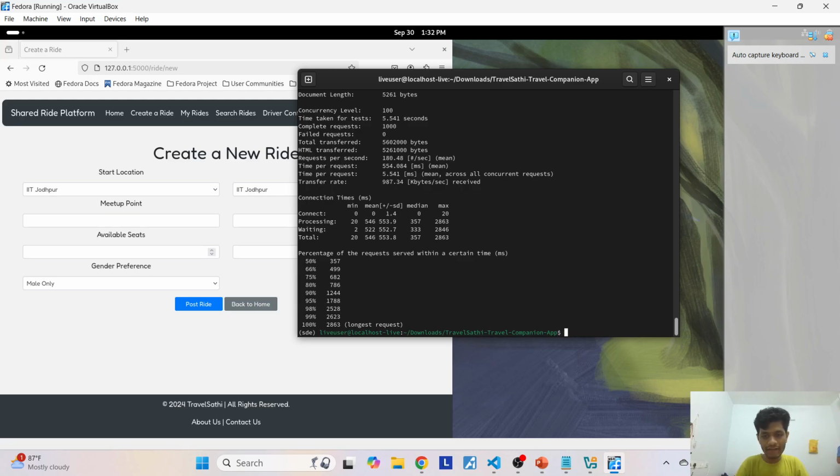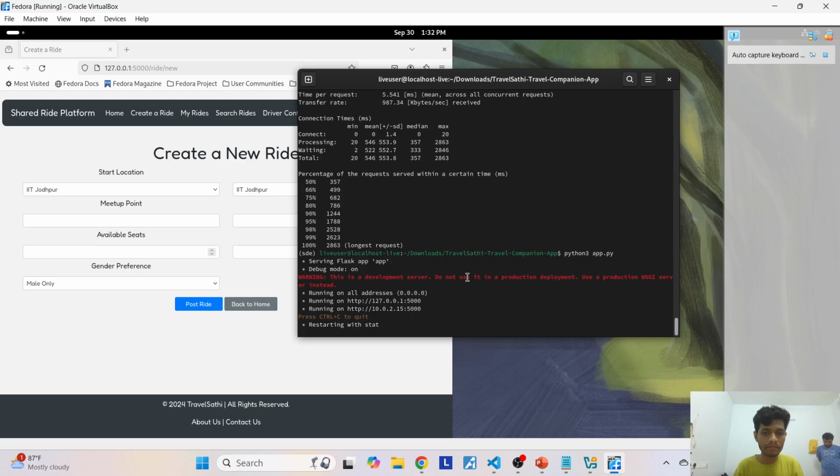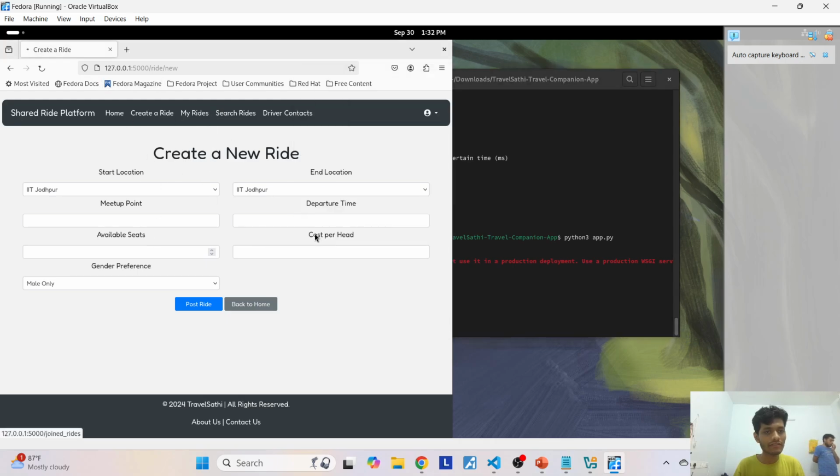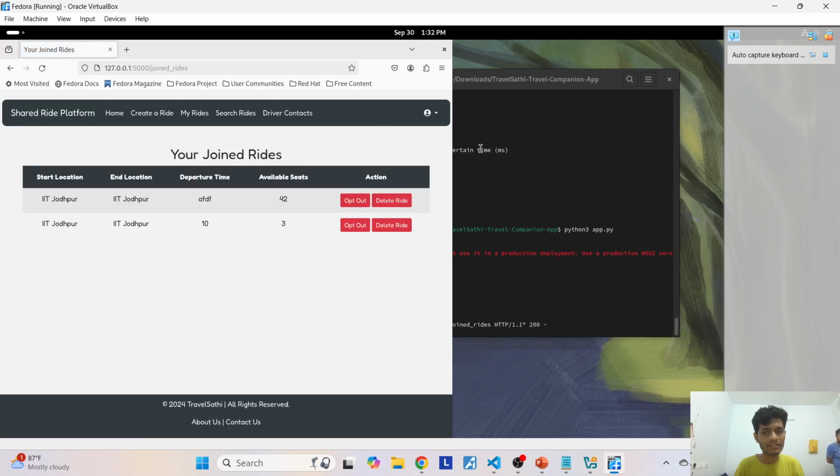We have cloned our repository in this virtual machine using git clone, and we have moved inside this directory. Now, similar to running on our local machine, we will use python3 app.py to start this server. You can see our Flask server is running and able to serve the requests. If I go to my rides, you can see it's running.